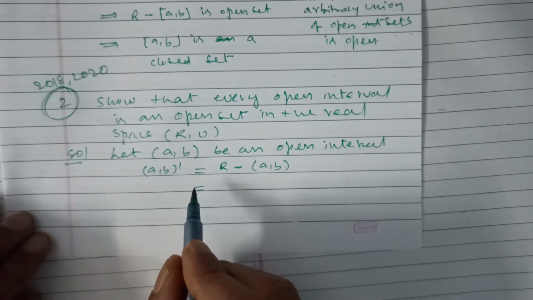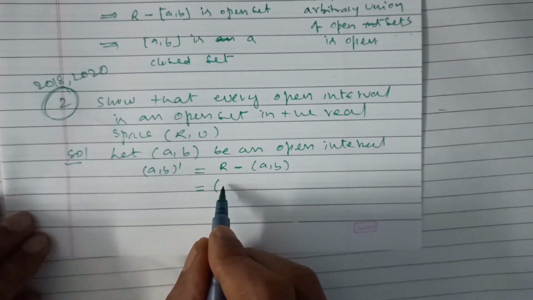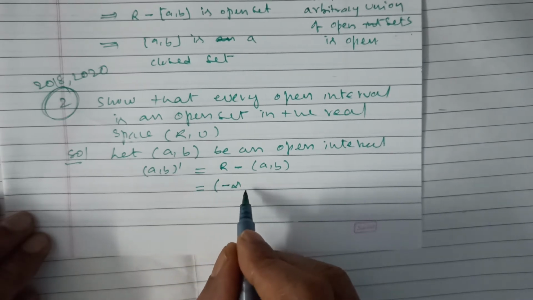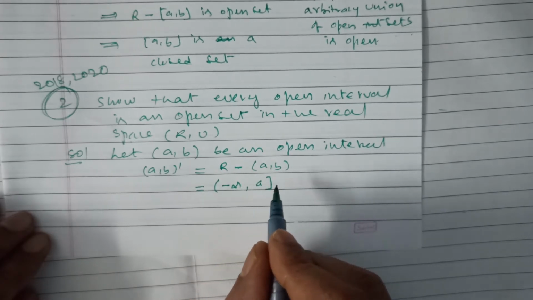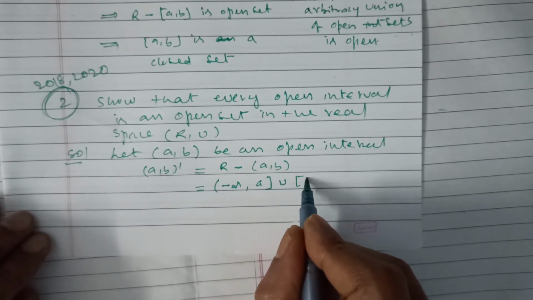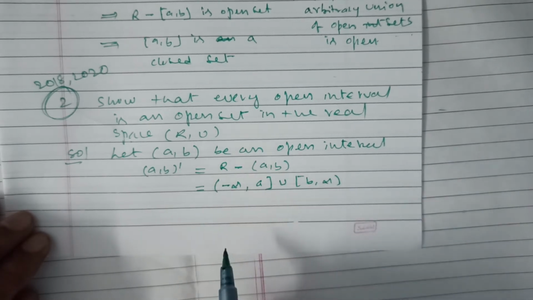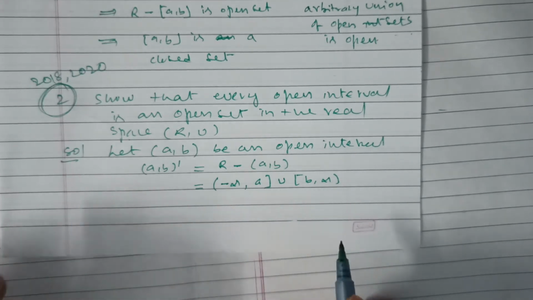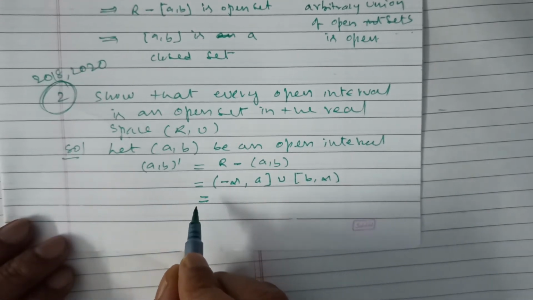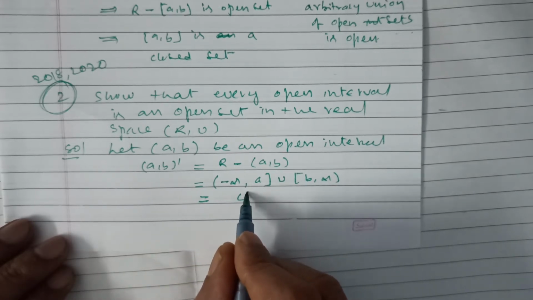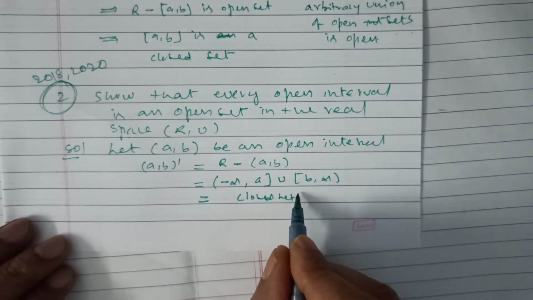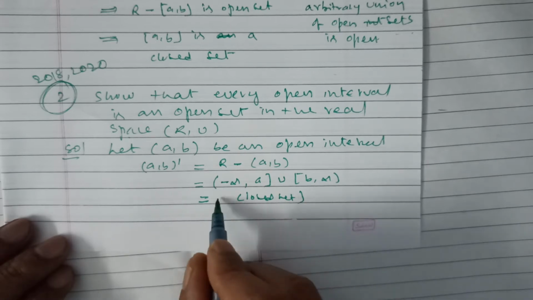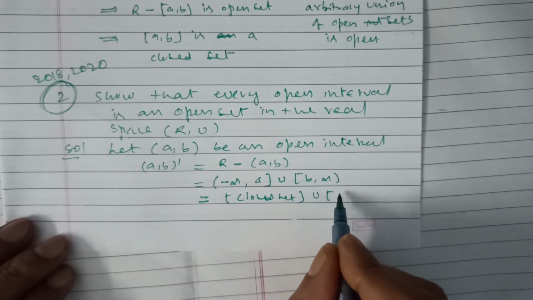This is equal to the semi-open set (minus infinity, a] union the semi-open set [b, infinity). Each of these is a closed set, so this is a closed set union a closed set.